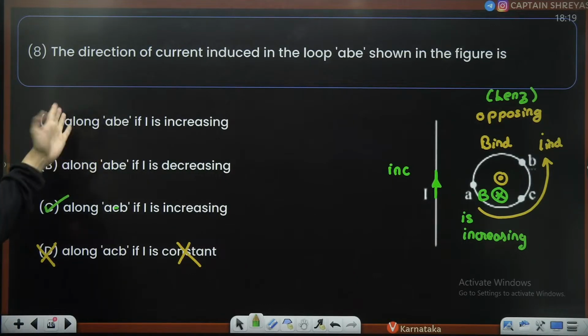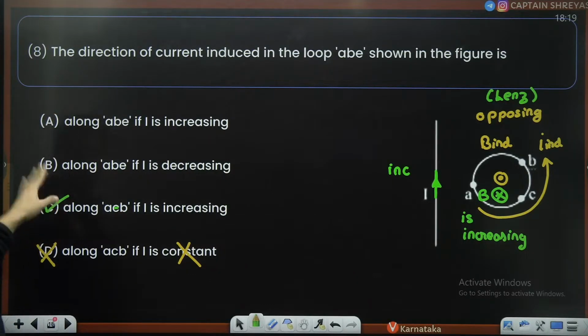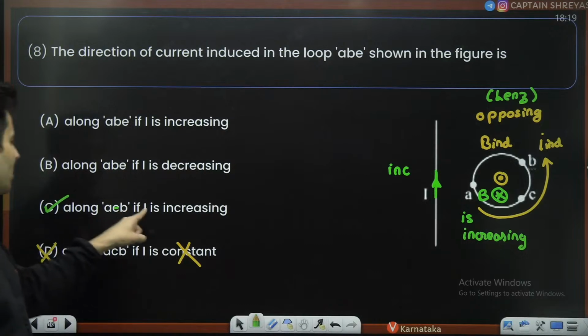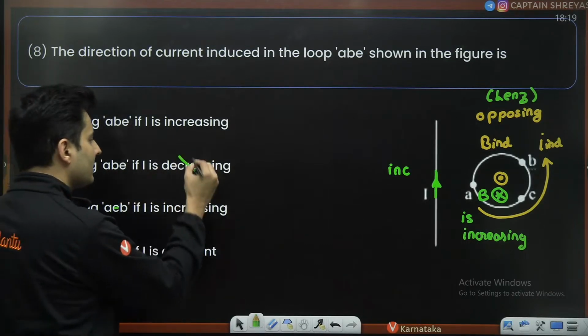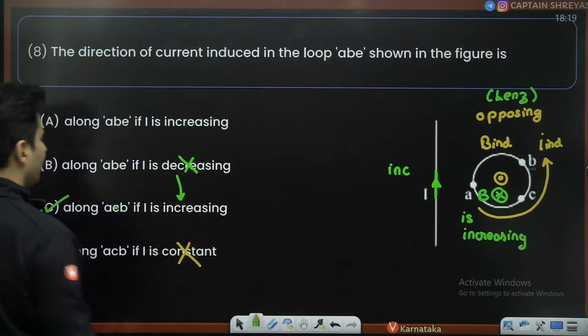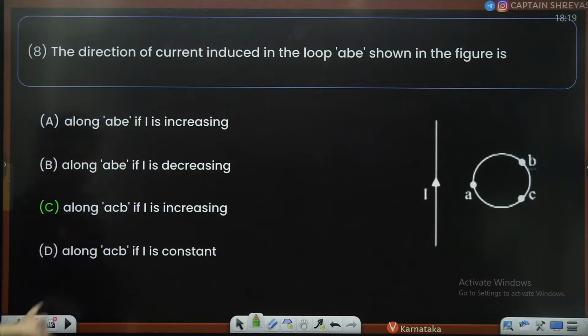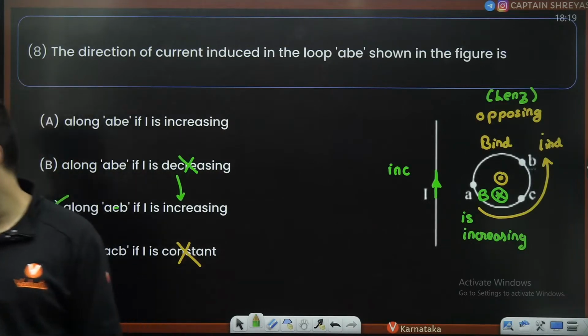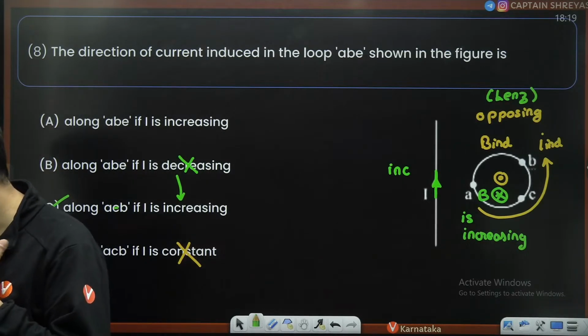A is wrong. Obviously, if C is correct, then B automatically will be wrong because current will not be decreasing. It should be actually increasing. Is that clear? So option C seems to be correct, my dear students. Just check this out. Yep, option C.